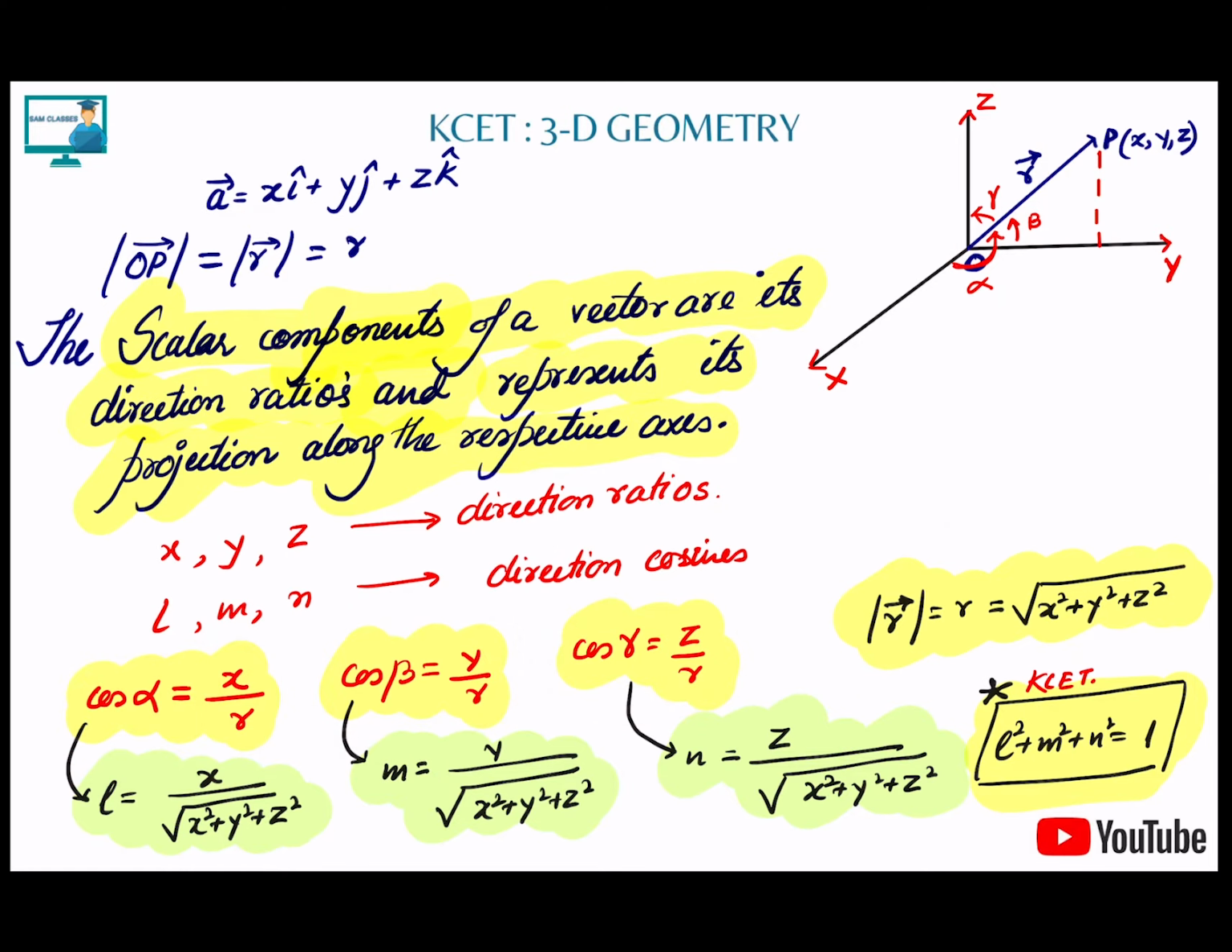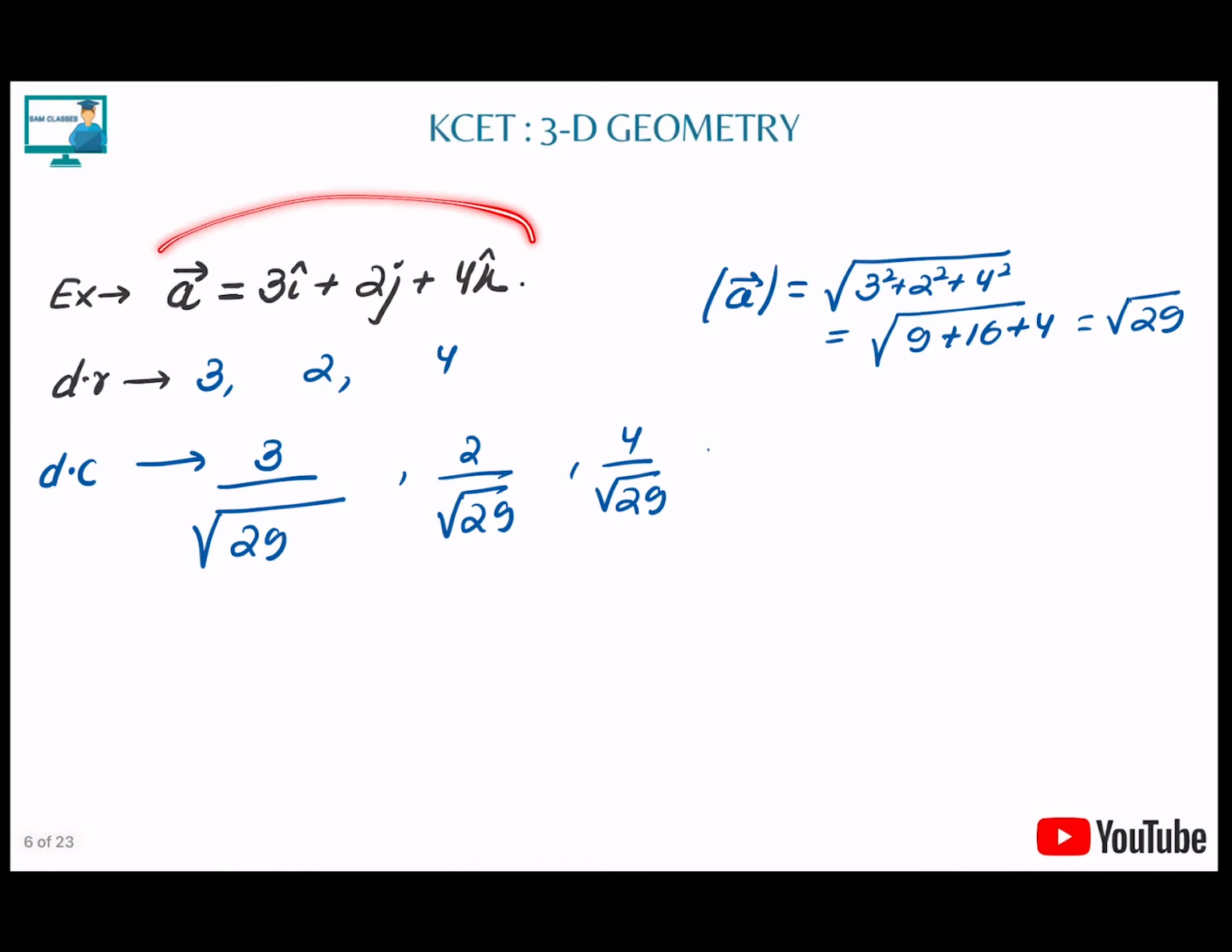That's it. So l is equal to x by root under of x square plus y square plus z square. In the same way, m is equal to y by root under of the same thing, and n is equal to z by the same. So the direction cosines are nothing but the direction ratios divided by the magnitude of the vector. Clear? We have taken an example also.